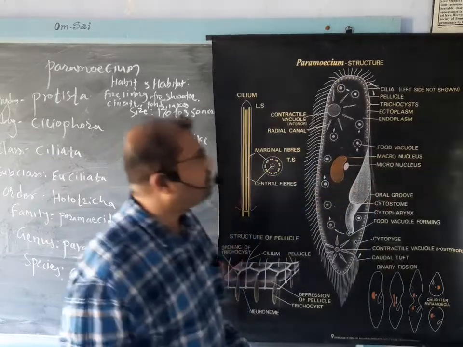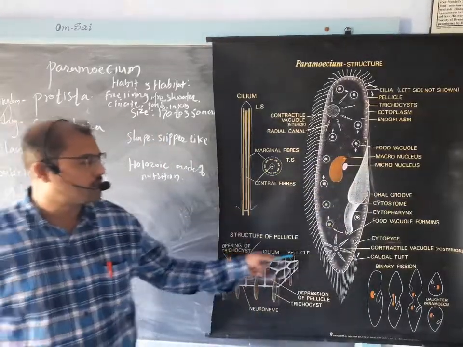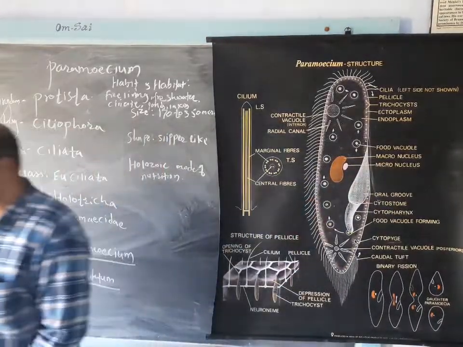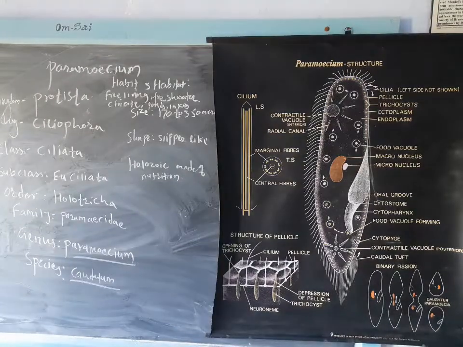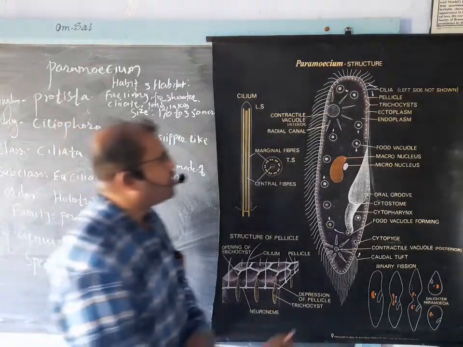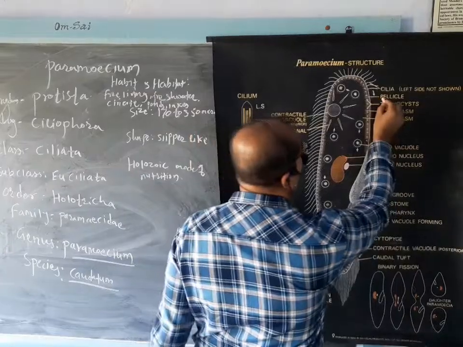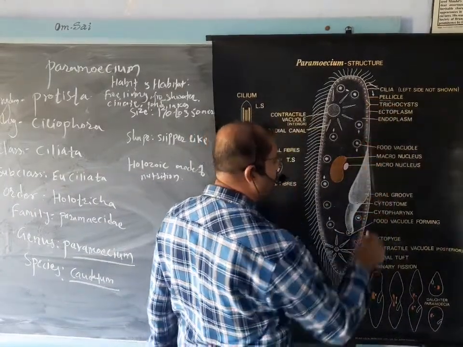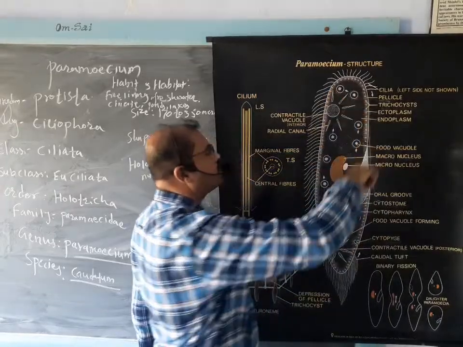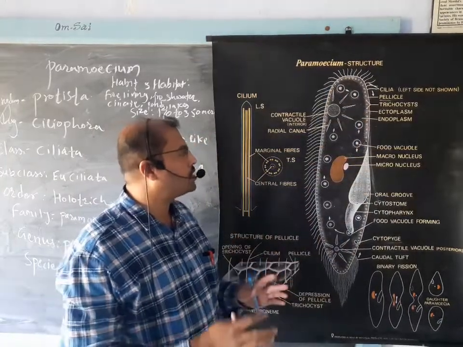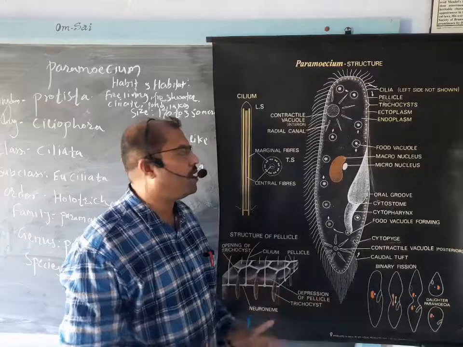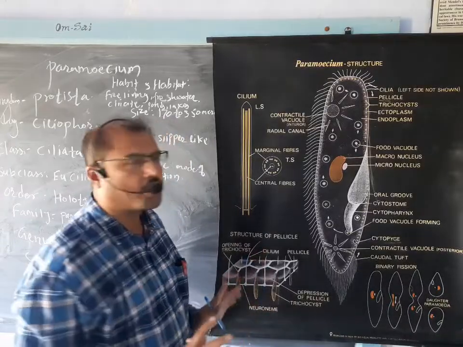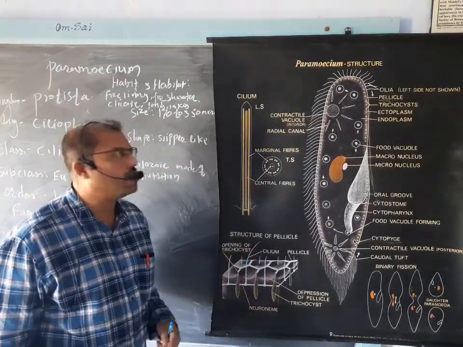First of all, we'll see this structure which is showing the boundaries in the form of the pellicle. This is the pellicle, which is a uniform structure present all over the cell, and all the structures are present within the pellicle except the cilia which emerge out from the pellicle.